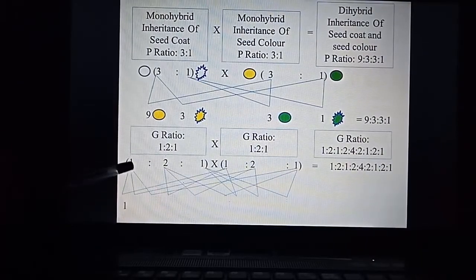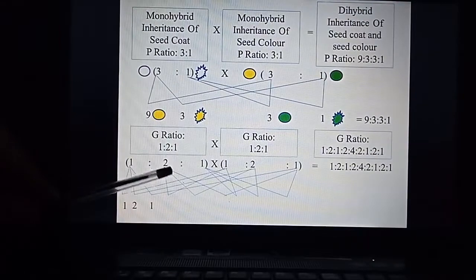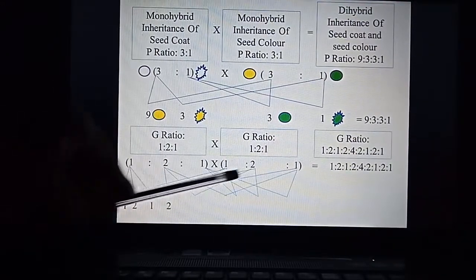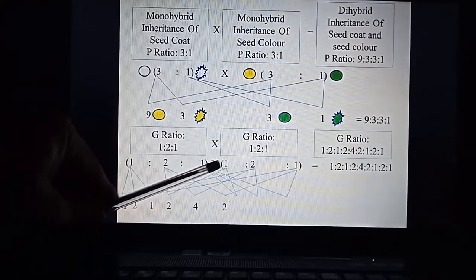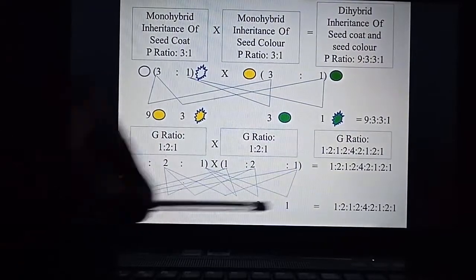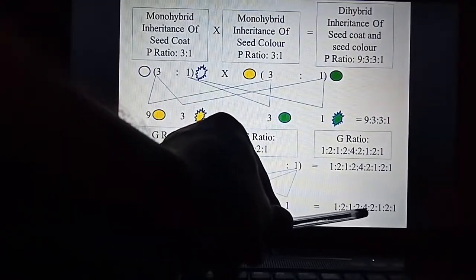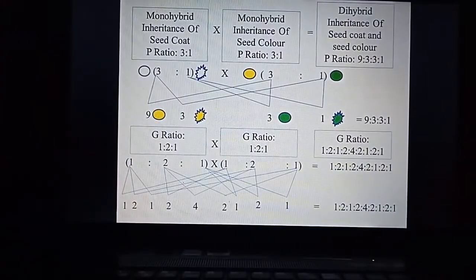So the first one, 1 into 1 is 1, 1 into 2 is 2, 1 into 1 is 1. That is the first set of three. The second one, 2 into 1 is 2, 2 into 2 is 4, 2 into 1 is 2. Similarly for the last, 1 into 1 is 1, 1 into 2 is 2, 1 into 1 is 1. It is exactly equal to the ratio 1:2:1:2:4:2:1:2:1. So this is exactly equal to the dihybrid cross genotypic ratio, right?